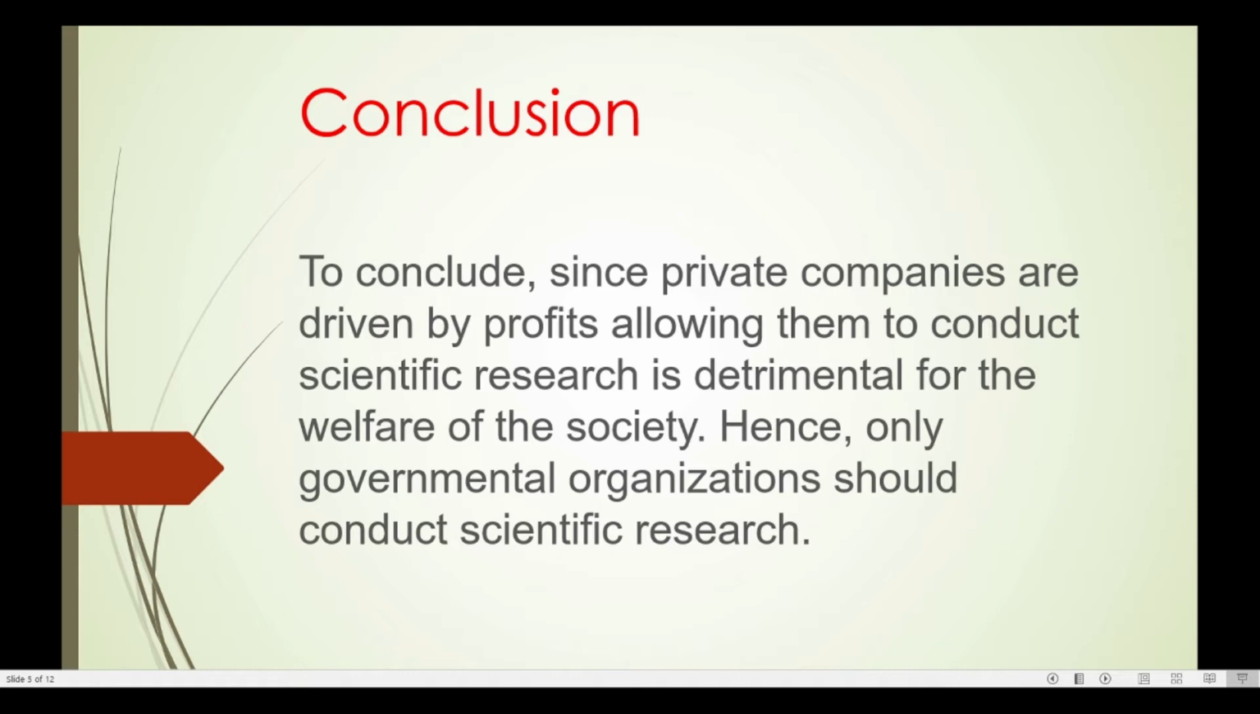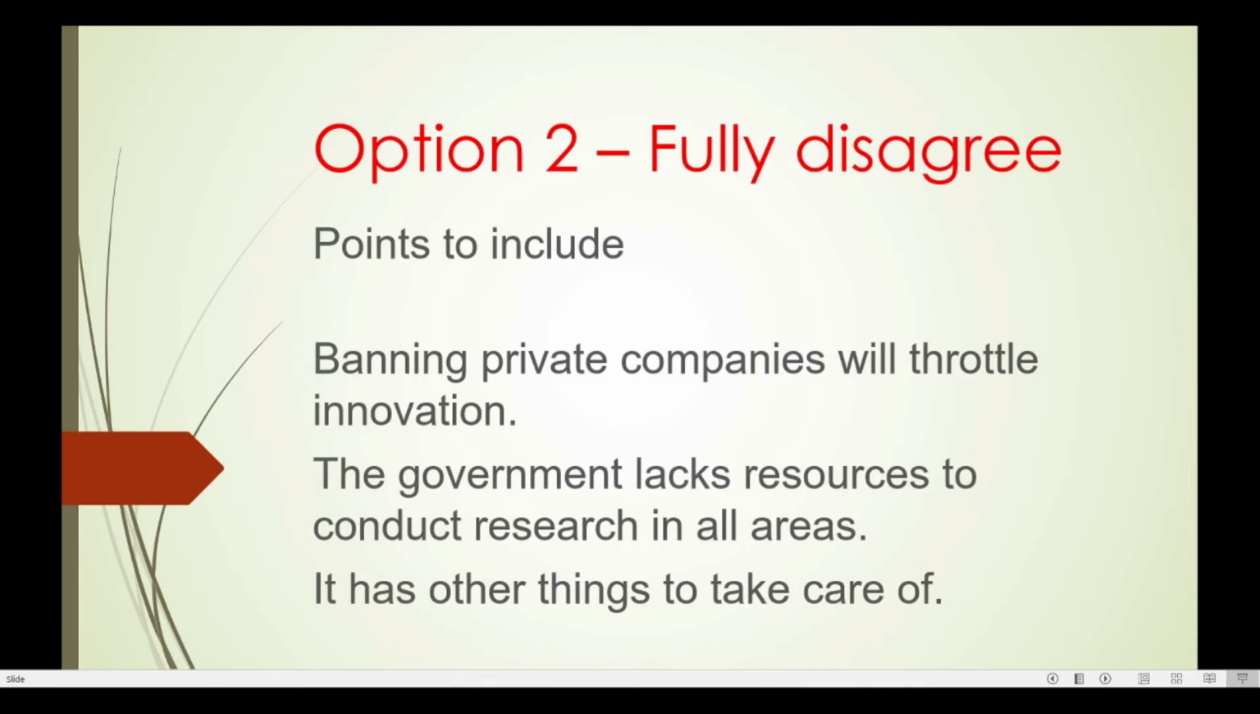Now, the second approach is to fully disagree. Let us see what points should be included in this case. Banning private companies will throttle innovation. Now, when you fully disagree with the given argument, in this case, you support the participation of private companies in scientific research, right? So, here are the points. Banning private companies will throttle innovation. The government lacks resources to conduct research in all areas. This is mainly because it has other things to take care of. Hence, private companies should be involved in scientific research.